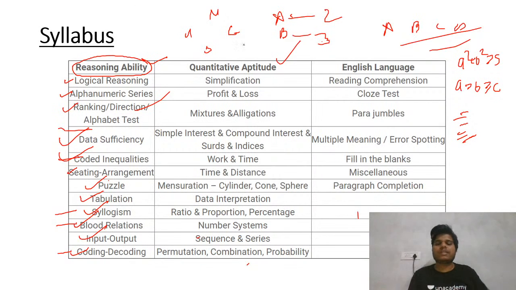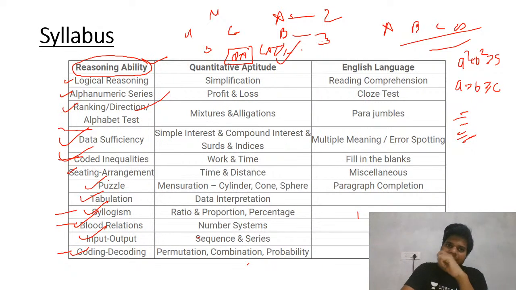The quant syllabus is the same for your CAT, XAT, IIFT and all the others, and the same for the CET also. Maybe just a difference in the difficulty level. As I told, this is a speed-based exam, so definitely the level is going to be a little different; it is going to be at the level of bank exams. That's why I said that if any bank exam is happening in between, apply for that also, so that you can get an idea of which type of questions IBPS asks.